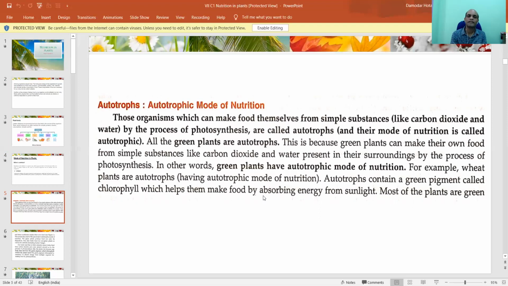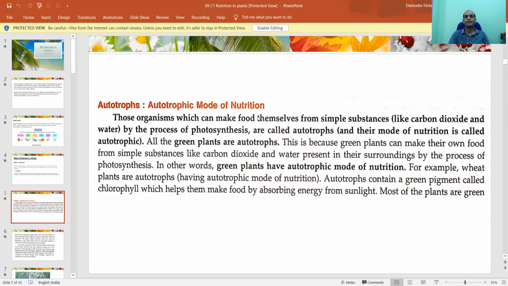Basically they take carbon dioxide from the environment or atmosphere, water by xylem flowing from earth, and sunlight comes, right? So plants collect carbon dioxide from the environment, water from earth, and in presence of sunlight they prepare their food, and that process is known as photosynthesis. We all know about this.